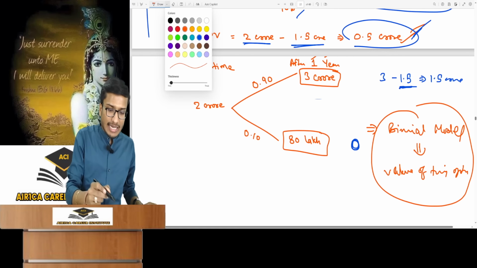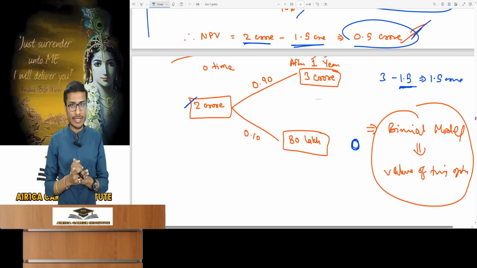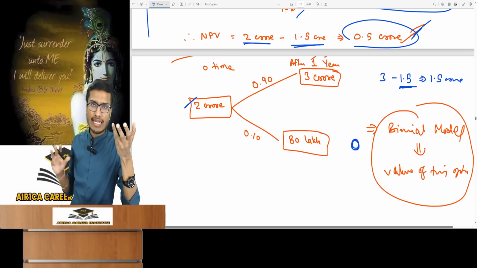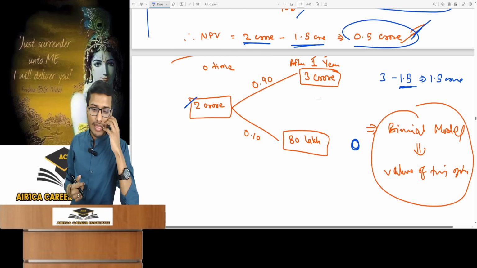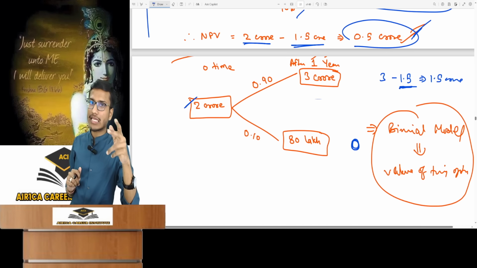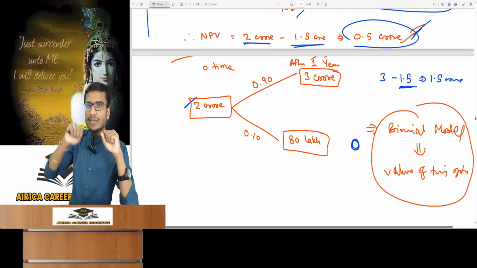Look, what is the situation today? So today, if you invest in the project, you will get 2 crore. I'm creating a decision tree in a way. At time 0, you would see a PV of cash inflow and you'll see 20 lakh annual savings. Now, if I start the project today, this is the PV of cash inflow. But as I was thinking, it occurred to me that there are elections a year from now. The results will be out. And 1 year from now, there are elections in the country.